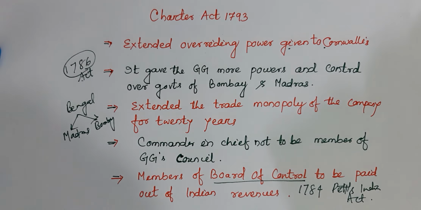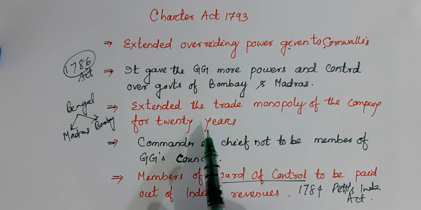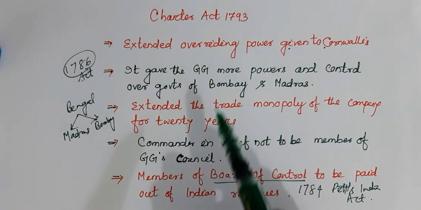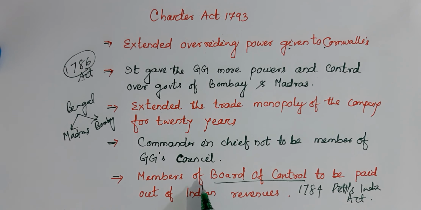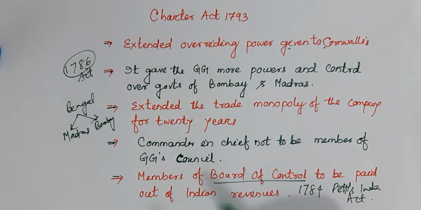These are the important points of Charter Act 1793. I hope you got this point. Questions may be asked that in which of the following acts the monopoly of the East India Company was extended for 20 years? So this Charter Act 1793. A question may be asked that under which act the members of the Board of Control were paid from Indian revenues? Simply Charter Act 1793. So these are the things you have to just mug up from an exam point of view.